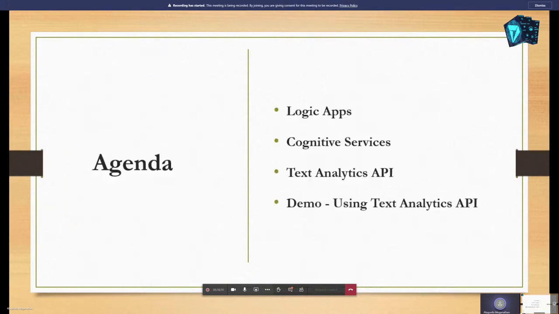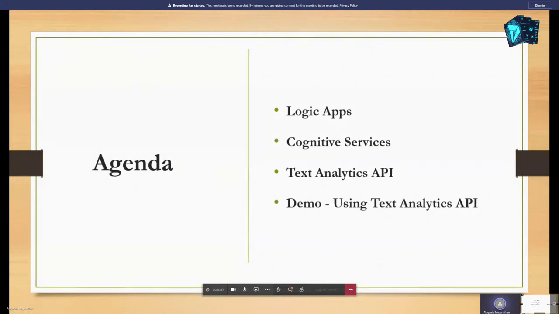Before directly jumping into the topic, I will clearly show you my session agenda. I will start today's session with the introduction of Logic Apps. After that, I will show you how we could create a logic app in the Azure portal. After that, I will explain the Azure Cognitive Services and what the cognitive services are.